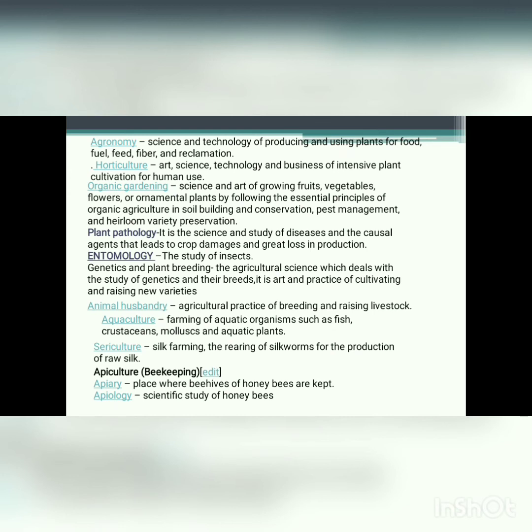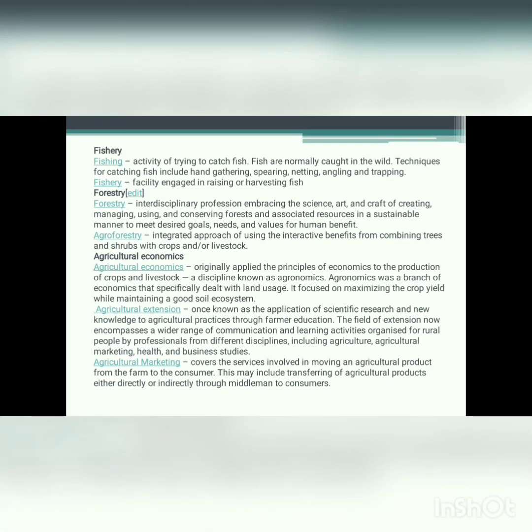Apiary, place where beehives of honeybees are kept. Apiology, scientific study of honeybees. Fishery, fishing, activity of trying to catch fish. Fish are normally caught in the wild. Techniques for catching fish include hand gathering, spearing, netting, angling, and trapping. Fishery, facility engaged in raising or harvesting fish.